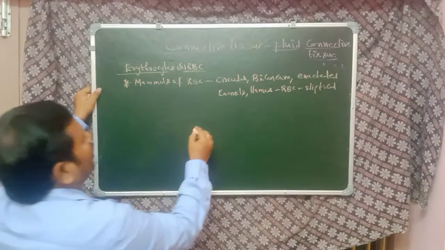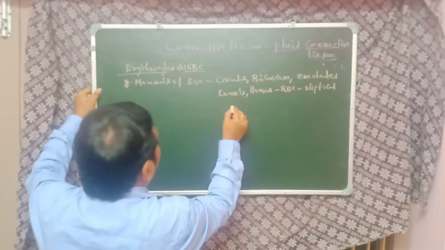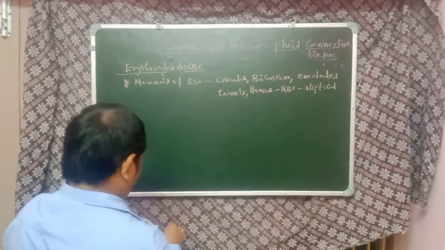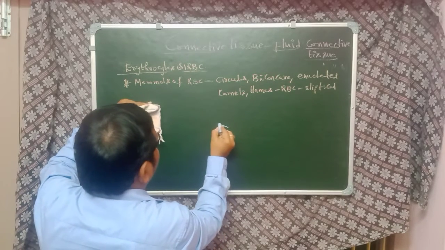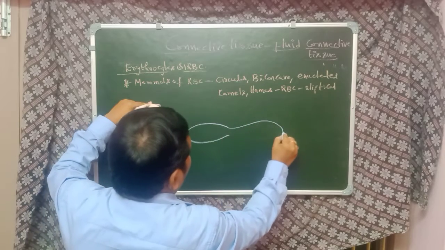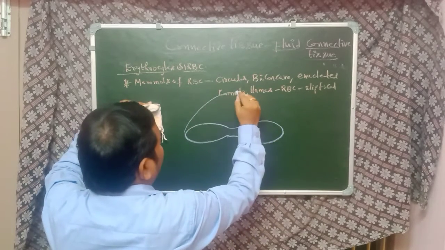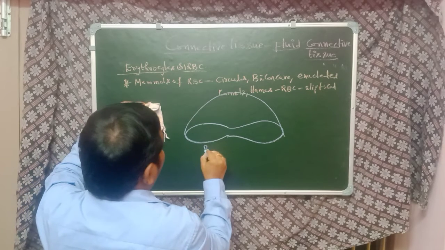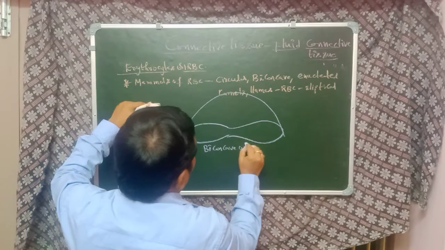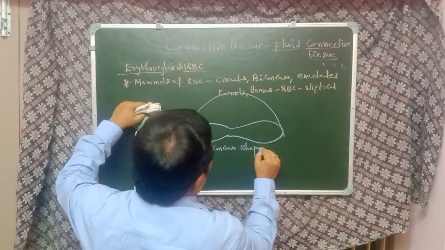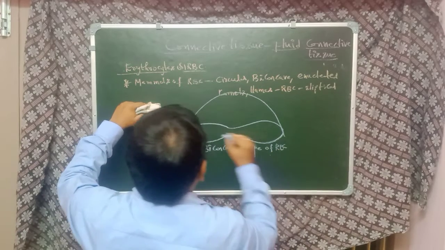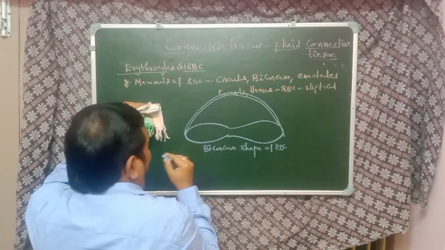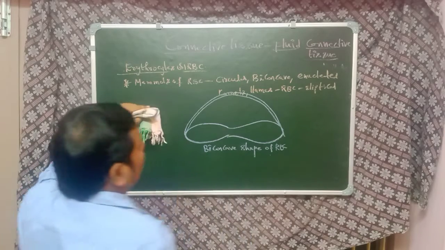Normally the shape of the RBC is biconcave.